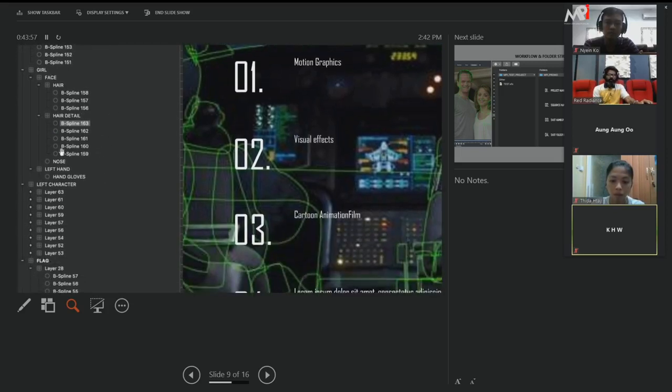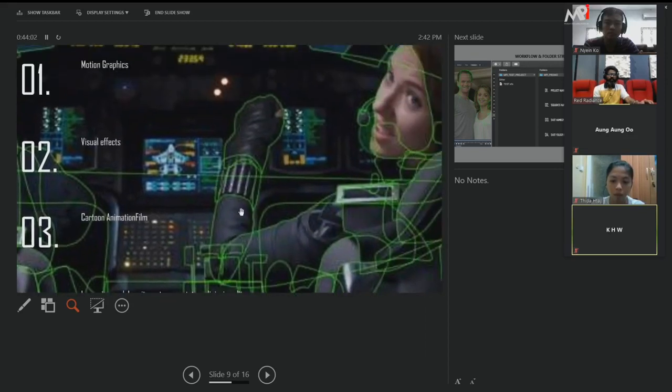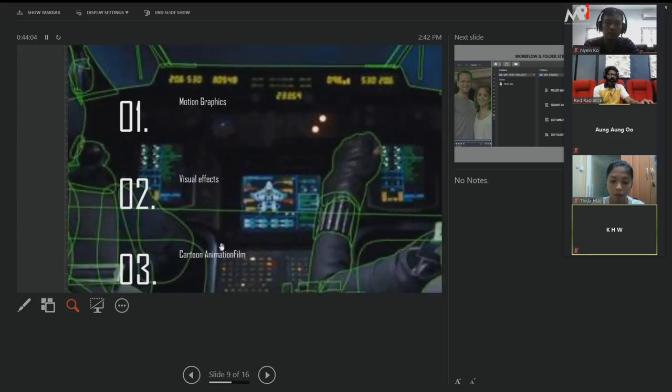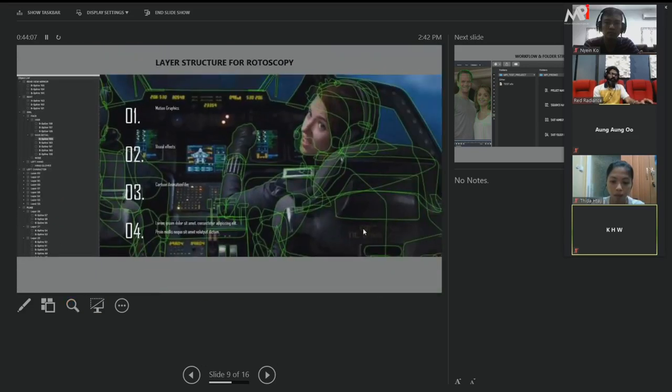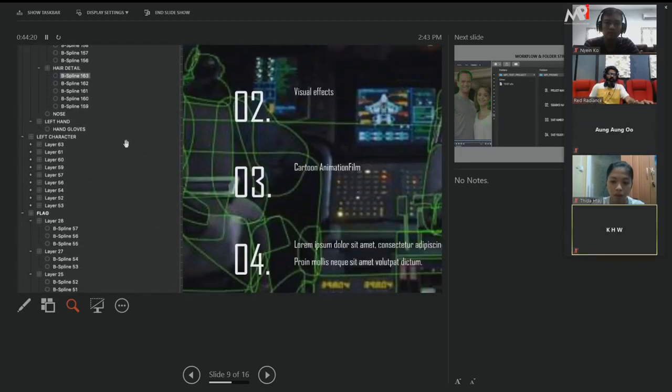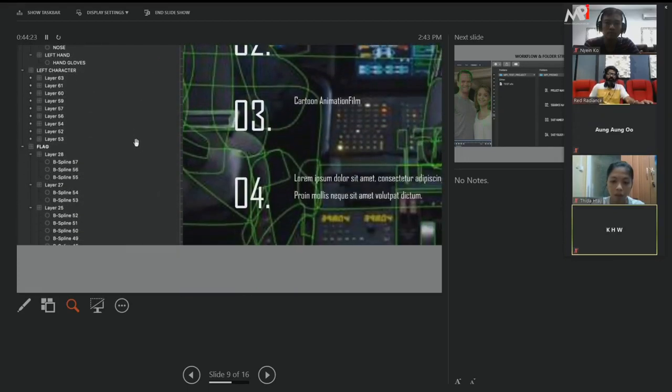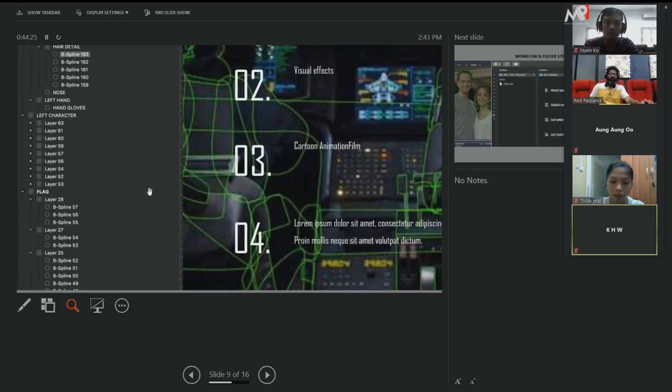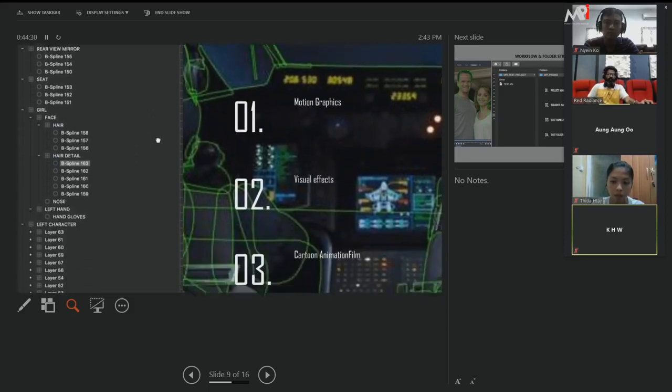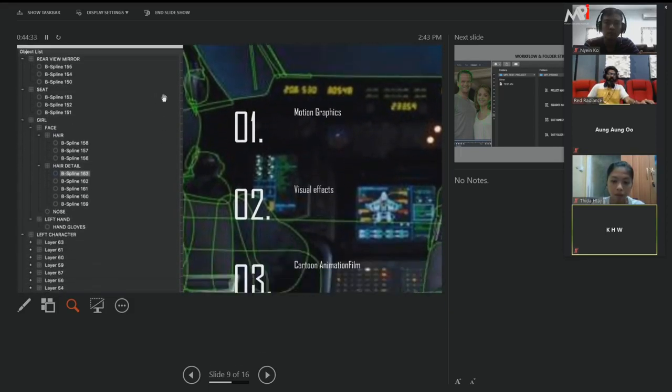You can see here, even they have given the nose details, left hand, the hand in the left roto, I can easily identify here. For this shot, it's only one character sitting in the flight. It's not an issue. If you have multiple crowd people there, it's very difficult to maintain. So if you maintain this layer structure, it will be more useful for understanding purposes. So if anyone comes and if you are sending the file, if I open this, I can easily understand what you have done. So it's more important in this roto, you have to maintain this layer structure.